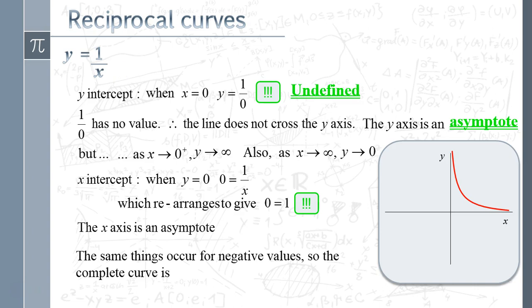Now, exactly the same principles happen for negative values of x. So if I'm putting in x values down here, and of course if x is negative, we've got 1 over a minus value, so that's going to be negative as well. So what happens is we've got exactly the same looking curve, but in the third quadrant there. So essentially our y equals 1 over x curve is in two completely separate sections with both axes acting as asymptotes.